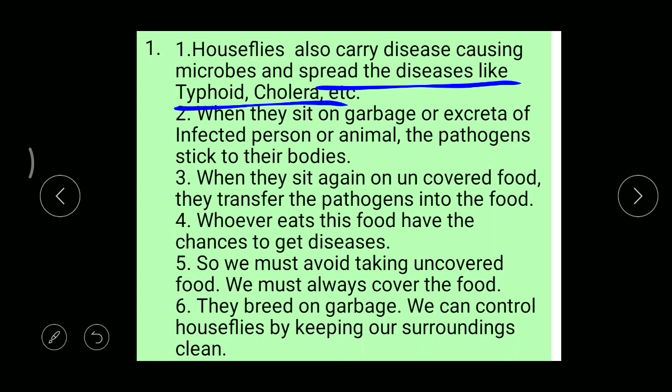Insects like houseflies breed in garbage. Garbage means waste. Okay, so if we keep our surroundings in dirty conditions, there we can find mosquitoes. So that's why, if you want to control houseflies, from time to time we must remove all the waste materials present in our home and also outside our home. By controlling houseflies, automatically we can control the diseases caused by them.